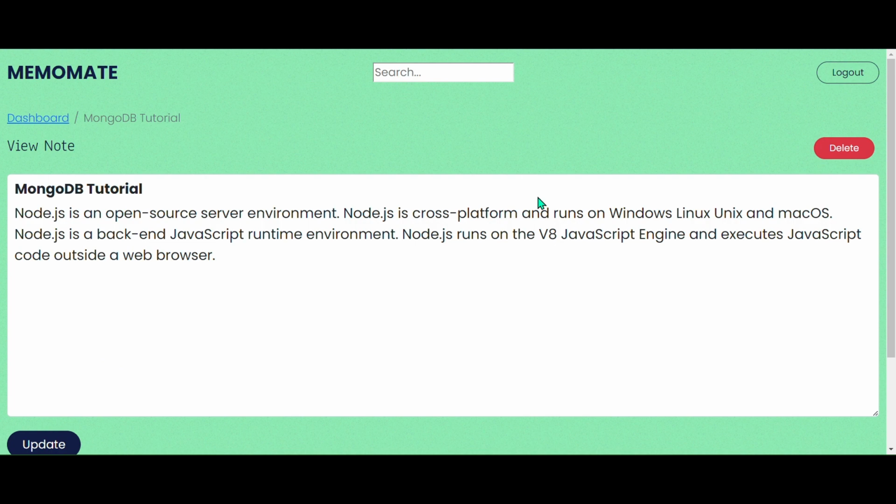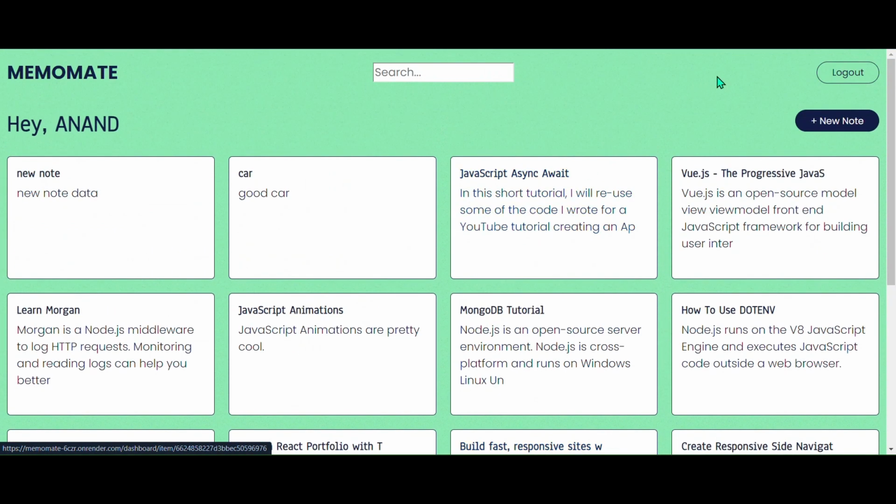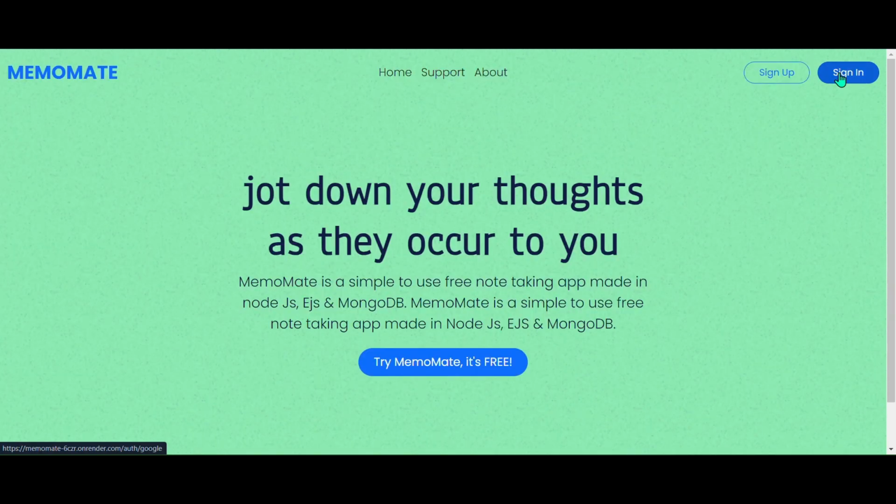In my dashboard, all the notes that I've created are shown here. The logout button logs me out and takes me to the home